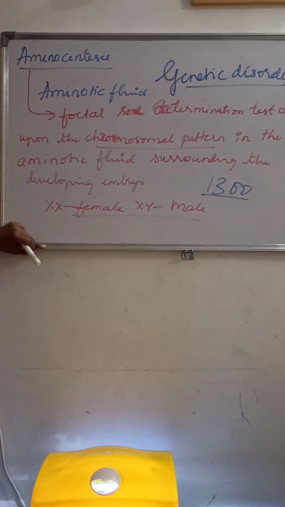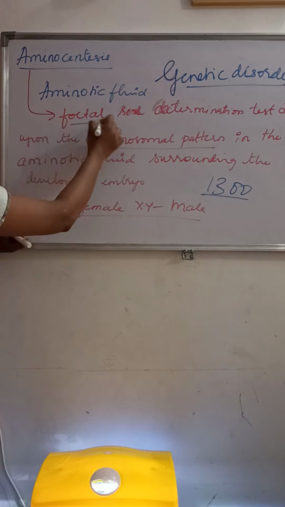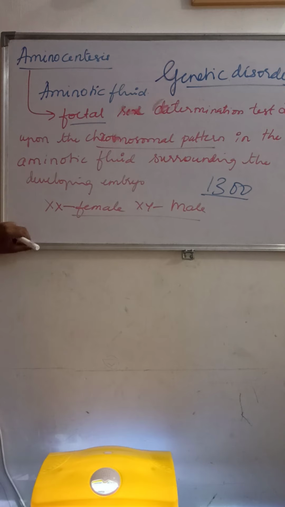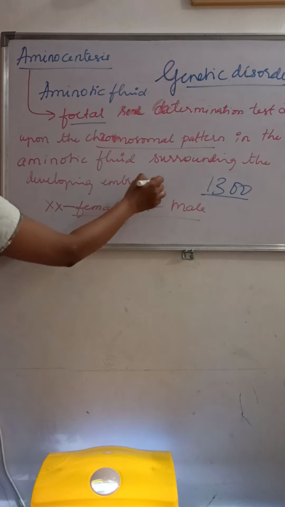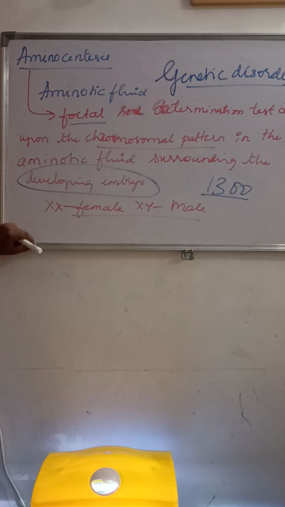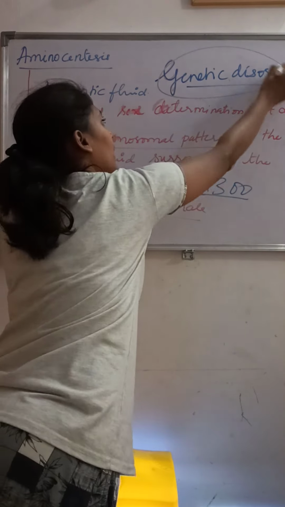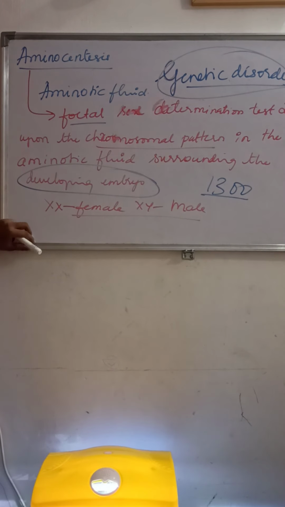Understood? Now, what do you mean by amniocentesis? It is a fetal sex determination test, depending upon the chromosomal pattern in the amniotic fluid, which is surrounding the developing embryo. As I said, it is also a cytological pattern of the prenatal diagnosis to know the genetic disorder.